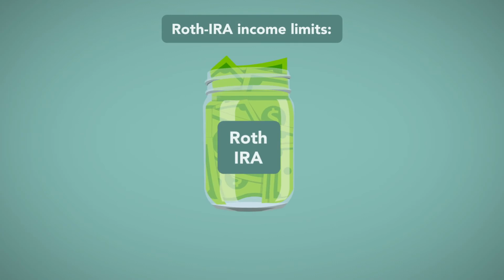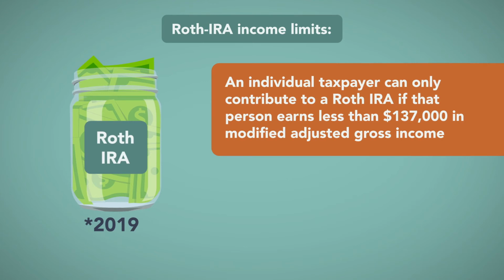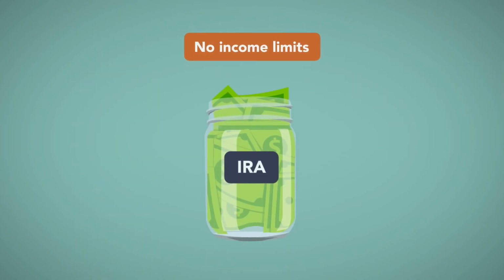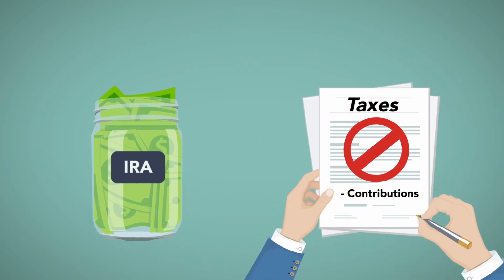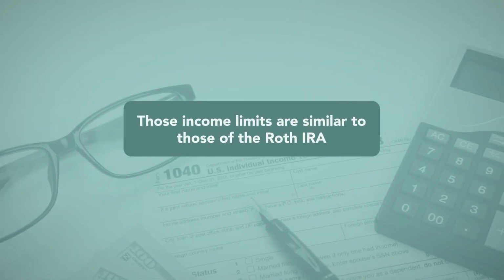Roth IRAs are subject to the following income limits. For 2019, an individual taxpayer can only contribute to a Roth IRA if that person earns less than $137,000 in modified adjusted gross income. Married taxpayers filing joint tax returns can contribute to a Roth IRA if they earn less than $203,000 of joint modified gross income. There are no income limits for contributions to traditional IRAs. However, there are income limits for those who wish to take tax deductions for the contributions. Those income limits are similar to those for the Roth IRA.